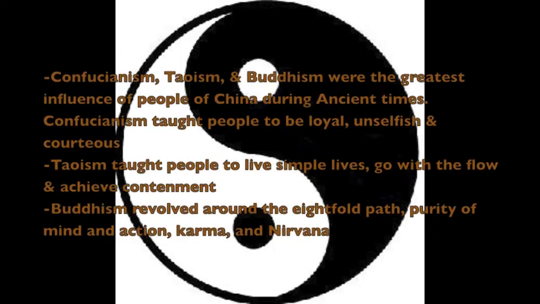Confucianism, Taoism, and Buddhism were the greatest influence on the people of China during ancient times. Confucianism taught people to be loyal, unselfish, and courteous. Taoism taught people to live simple lives, go with the flow, and achieve contentment. Buddhism revolved around the Eightfold Path, purity of mind and action, karma, and nirvana.